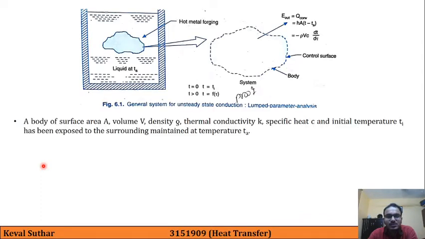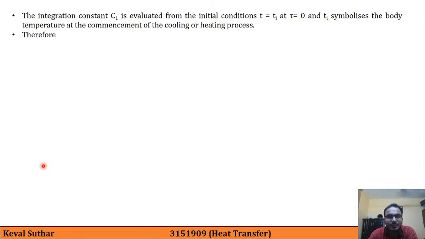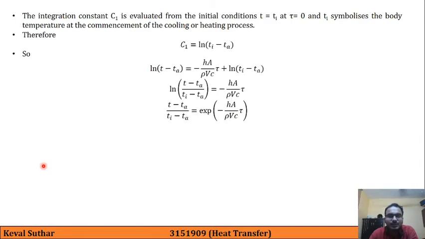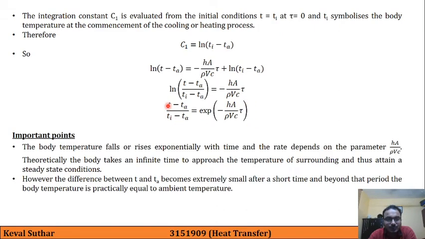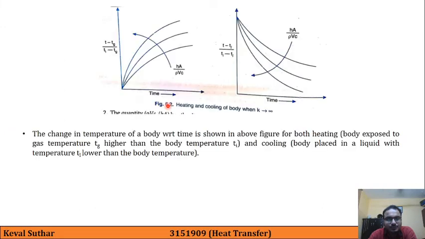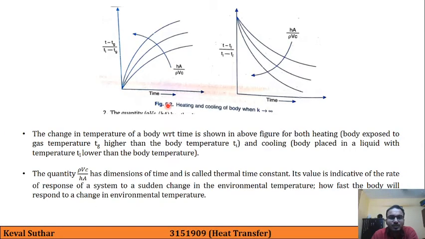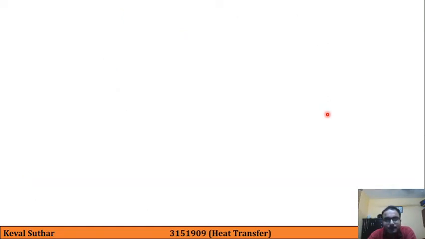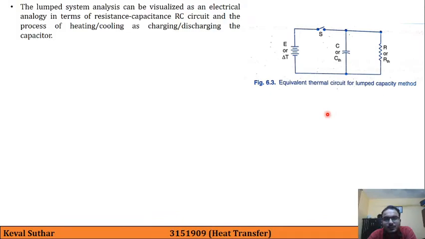And this was the arrangement that we took, and later on we derived this formula, which is the temperature distribution in non-dimensional form for K tending to infinity material. And we discussed a few important points about the effect of this parameter hA upon rho Vc on heating and cooling of a body when K tends to infinity. And we also equated it with an RC circuit.